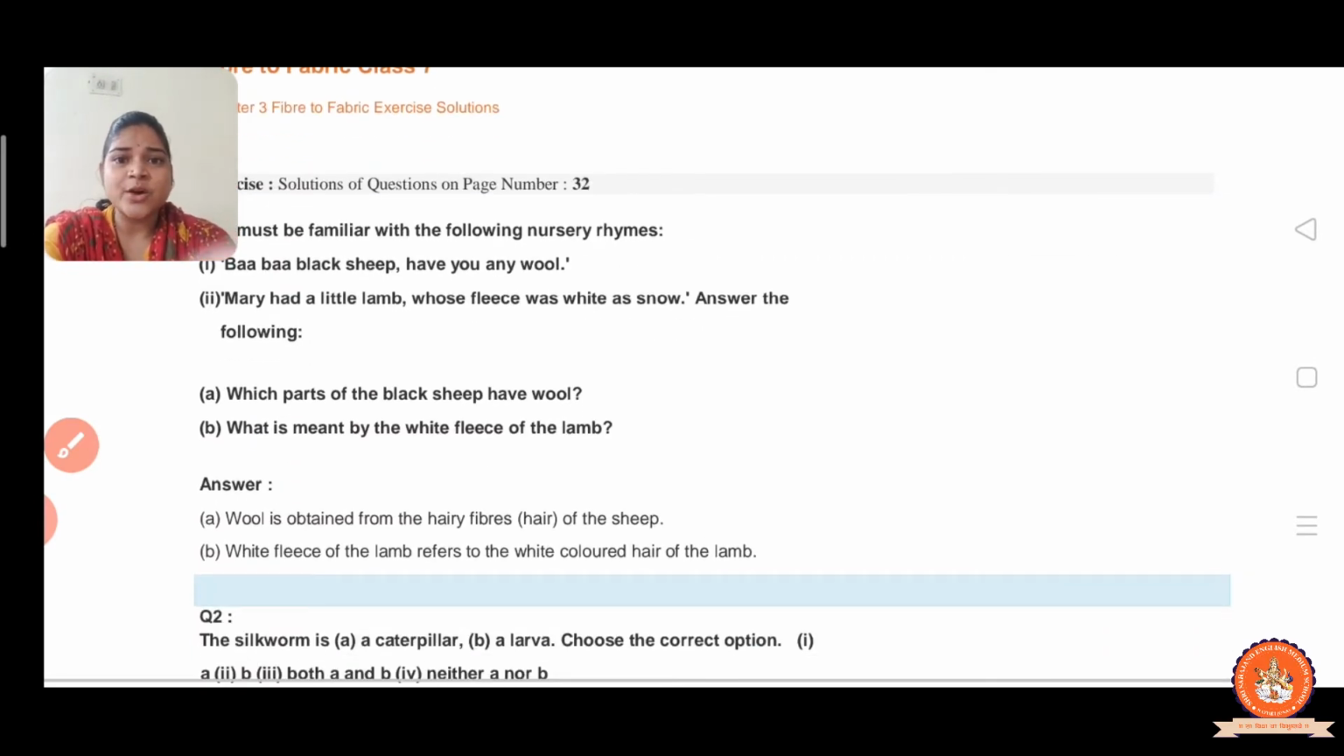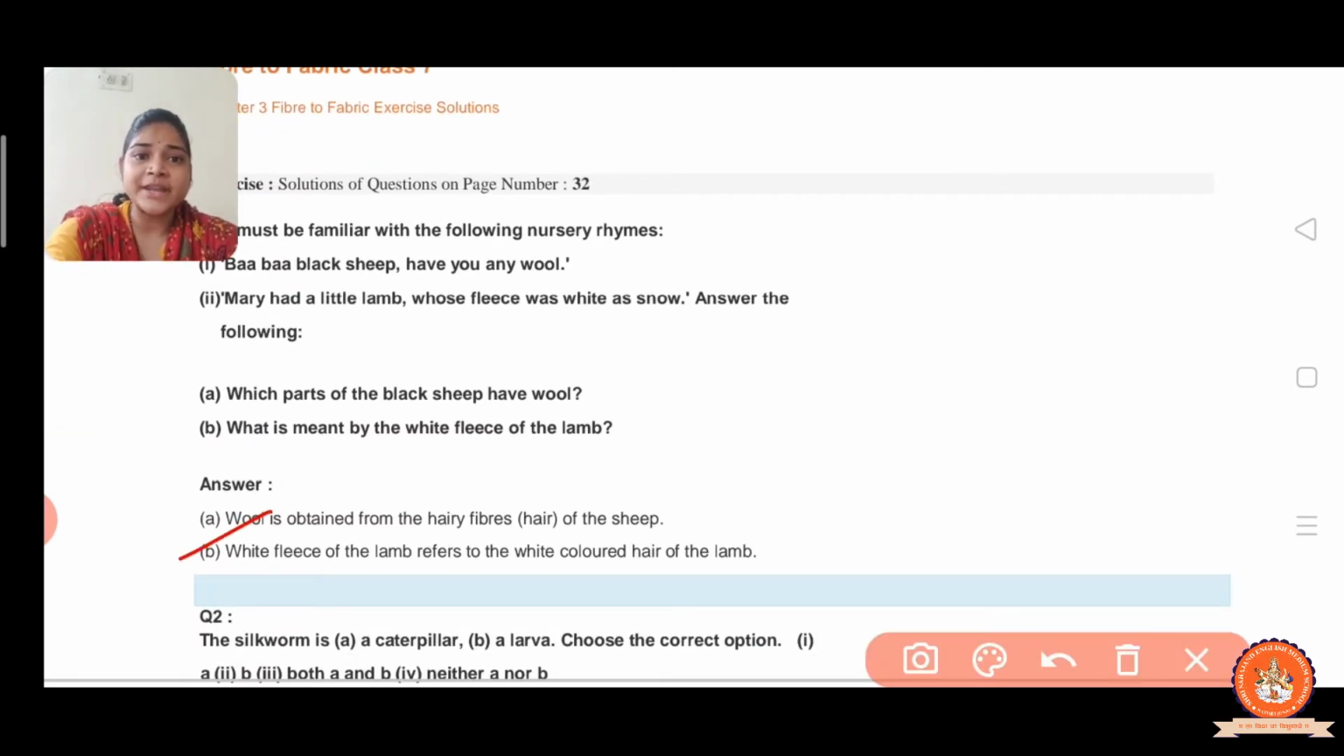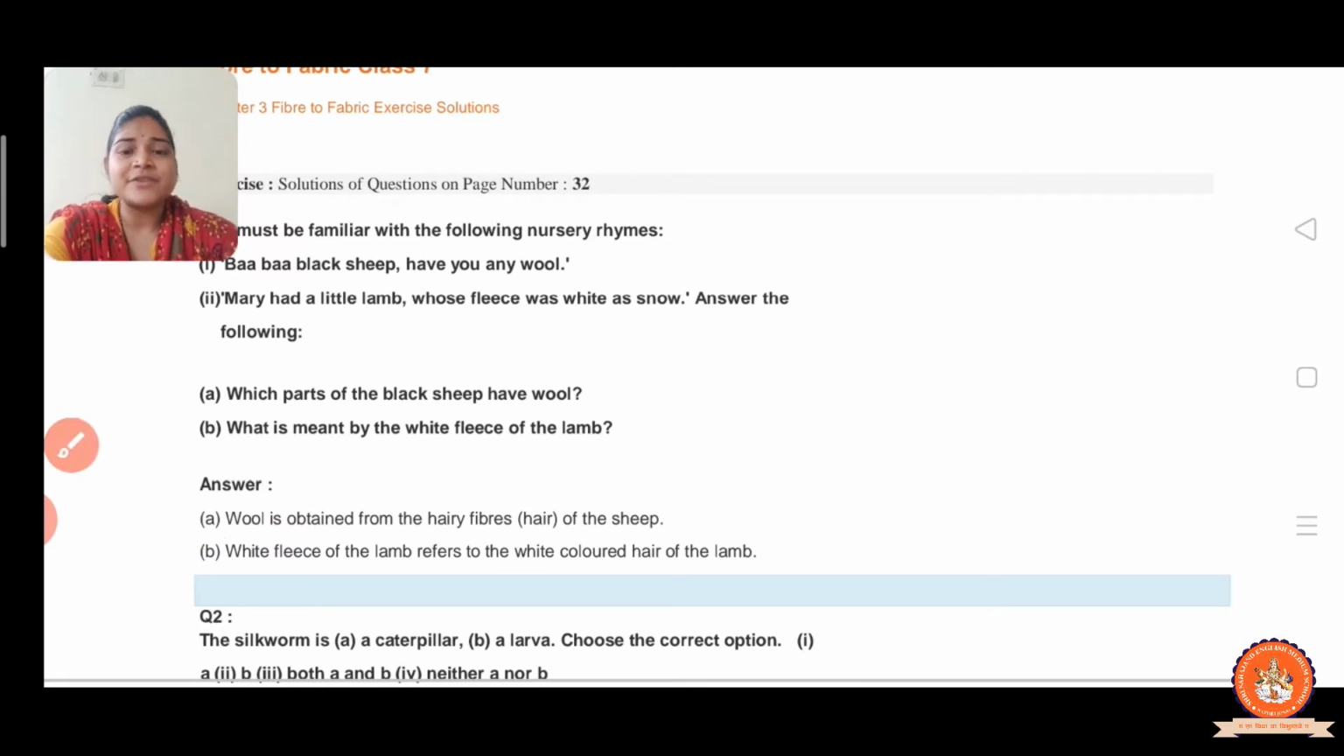So the wool is obtained from the hairy fiber obtained from the fleece of the sheep. So we obtain the wool from the fleece, right? Now here is one more question.